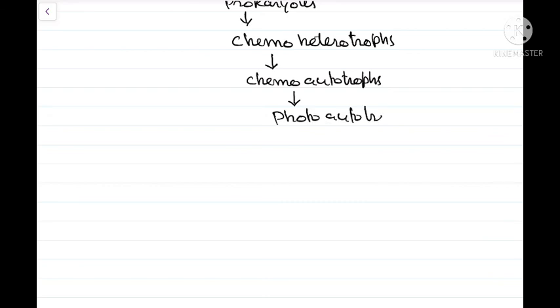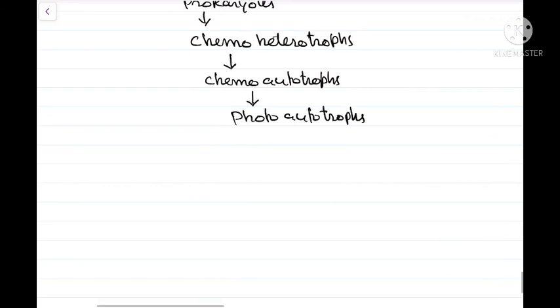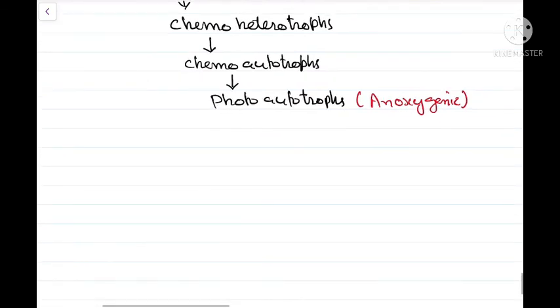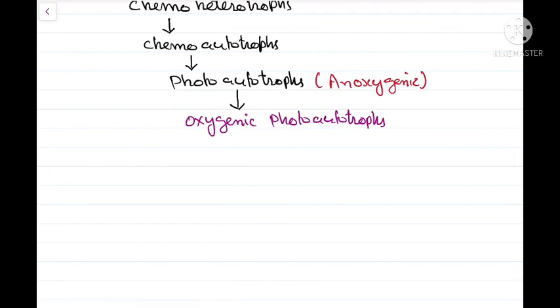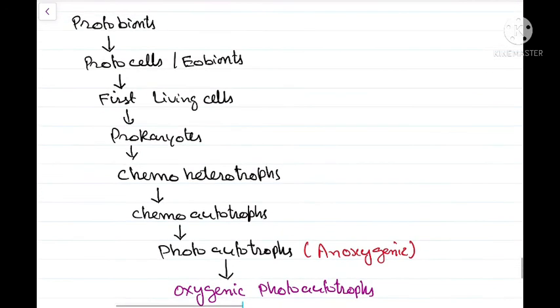The first photoautotrophs, however, were anoxygenic. So they were anoxygenic photoautotrophs, and then they led to the formation of oxygenic photoautotrophs. And then oxygenic photoautotrophs led to the evolution of the eukaryotes. So next and final was the evolution. Now let us have the timeline.